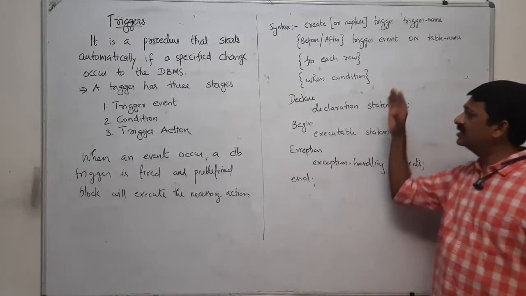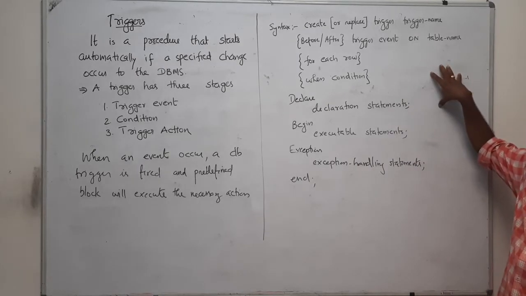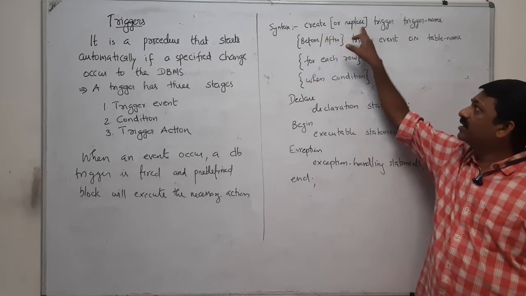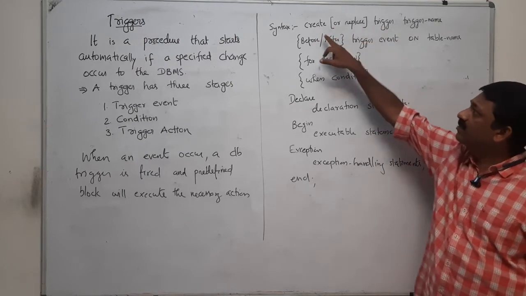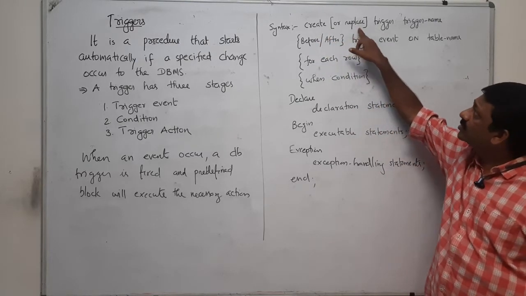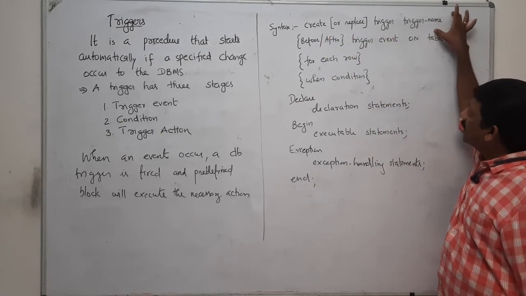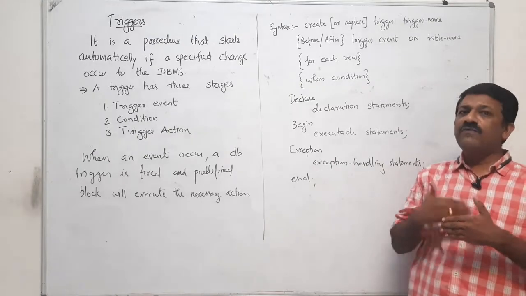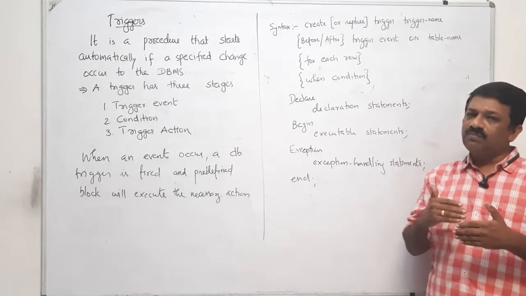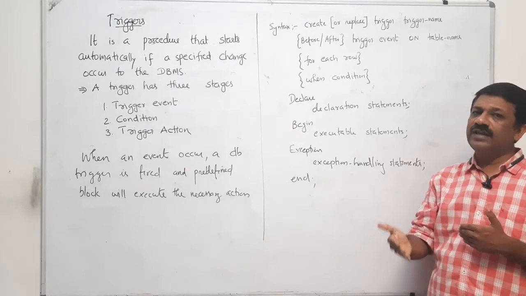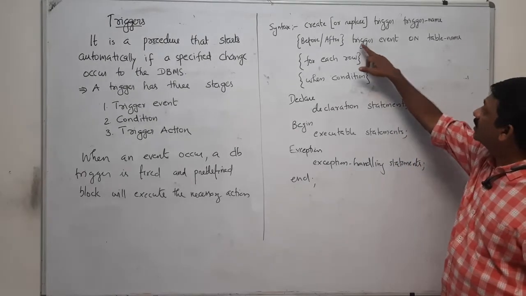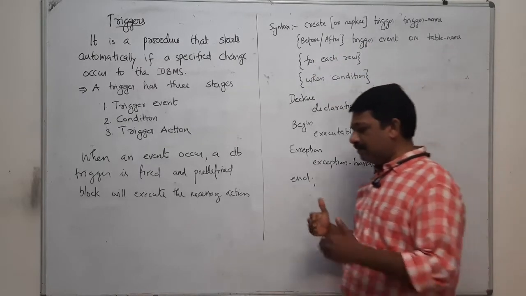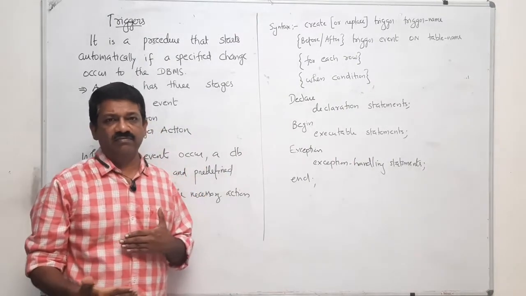Okay, so this is the general syntax for a trigger event. That means CREATE [OR REPLACE] TRIGGER, either create or replace. You have to use the trigger name, which is the name of the trigger. Then BEFORE or AFTER. For example, before updating or after updating, before delete, after delete. So that is the trigger event. Then ON table name, that means depending on some actions on the table name.